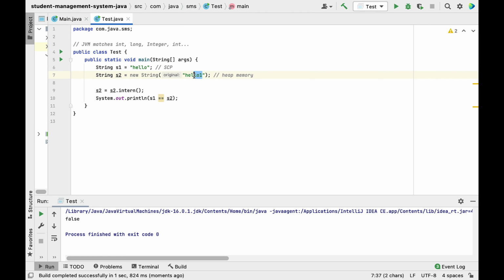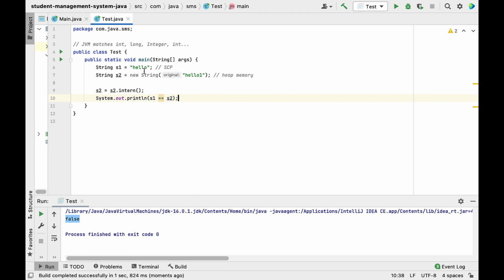The content is different, even though both objects are stored in the string constant pool. That's why the equal to operator returns false. Only if both reference variables are pointing to the same object does it return true.